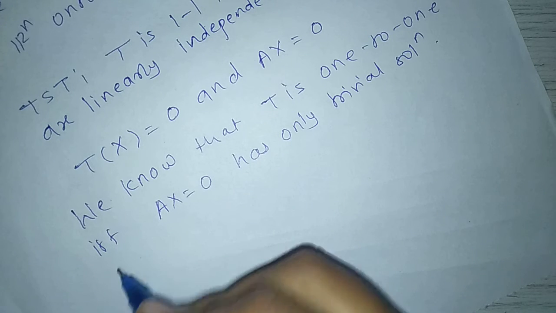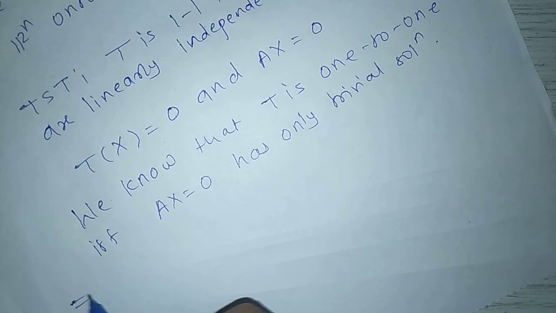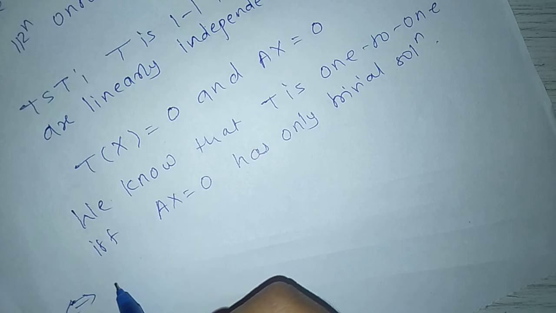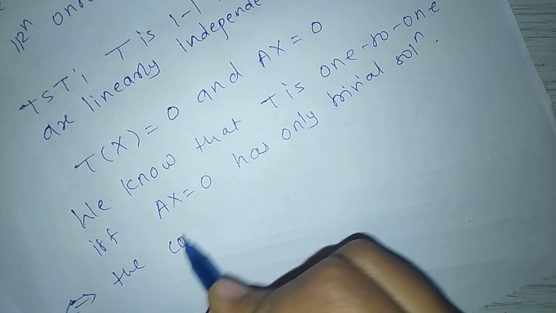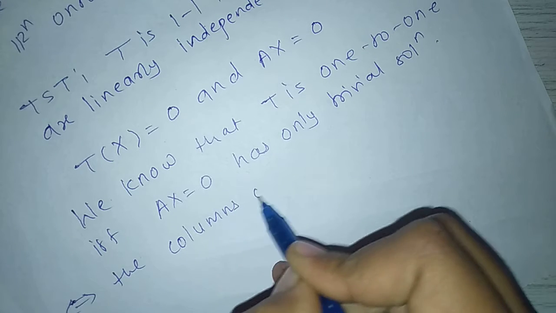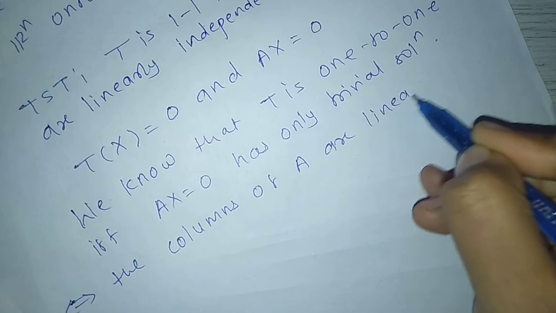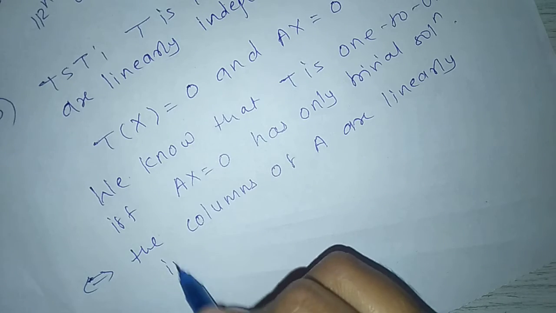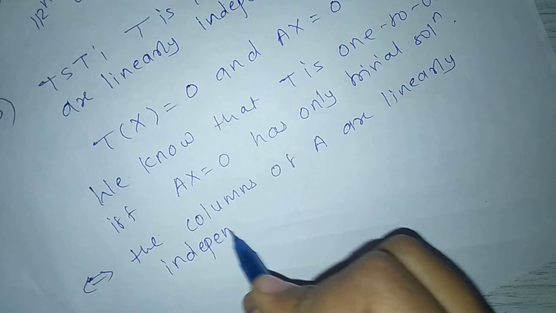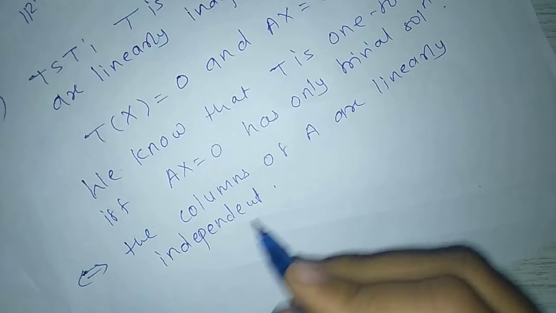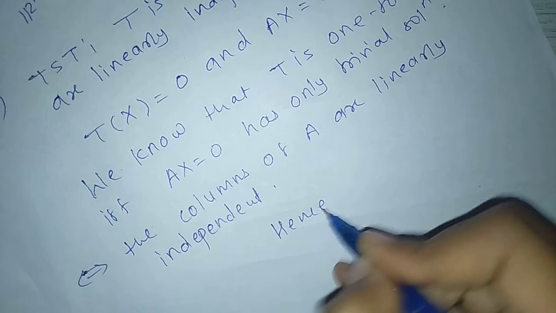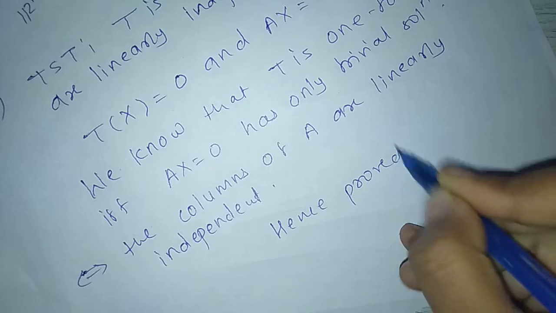This is true if and only if the columns of A are linearly independent. Hence, we prove the theorem.